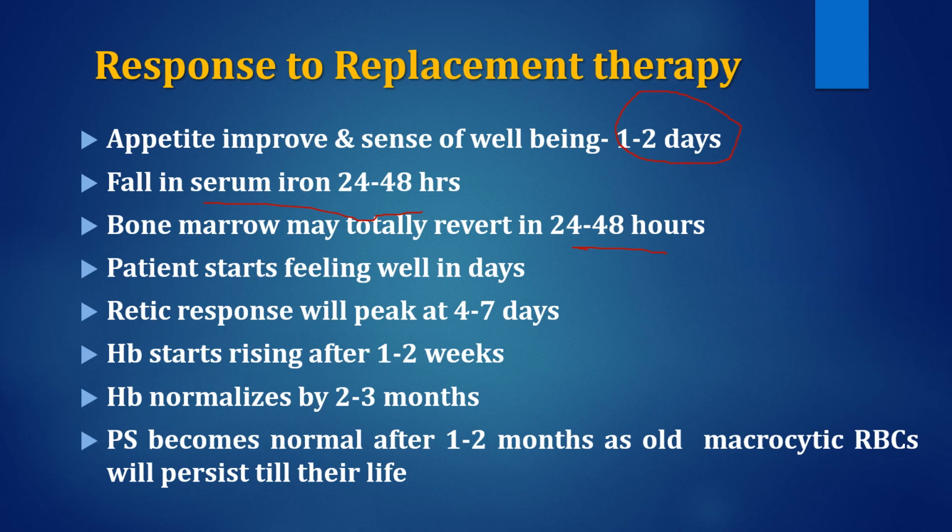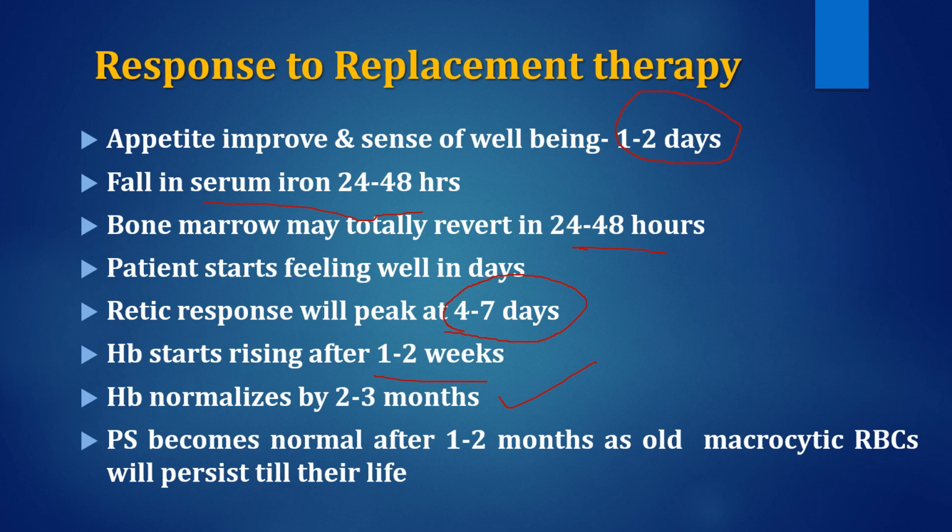Then there will be a reticulocyte response within 2 days, and the peak reticulocyte response will be within 4 to 7 days. As it starts rising from 1 to 2 weeks, HB will normalize from 6 weeks to 3 months. And peripheral smear usually becomes normal after all the macrocytes which were produced previously die their natural death.